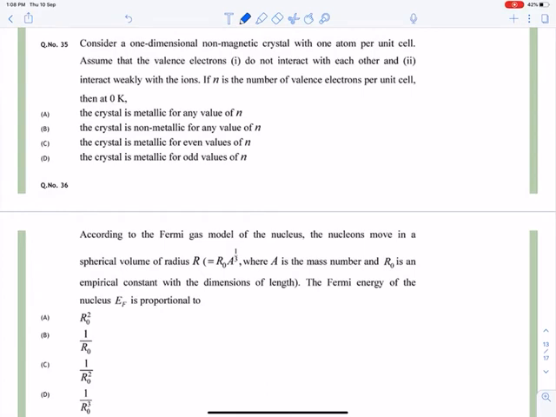So question number 36 is like you are given the Fermi gas model. Now it is asking you to tell about the Fermi energy.